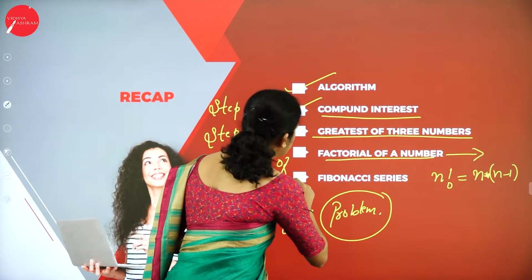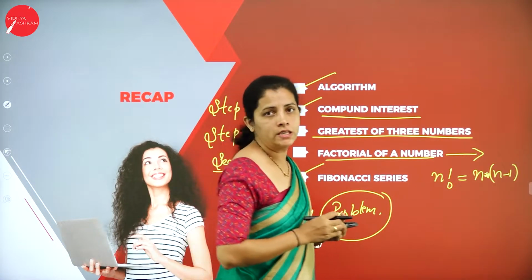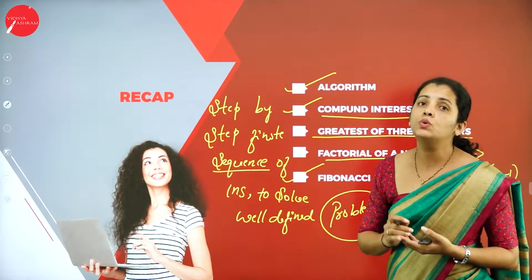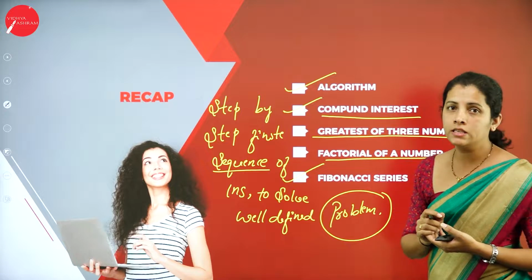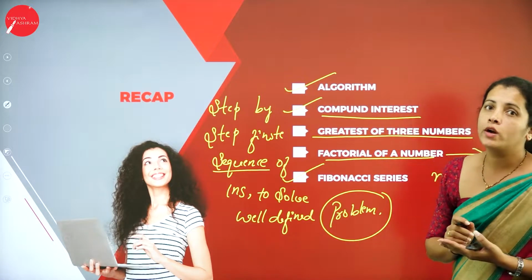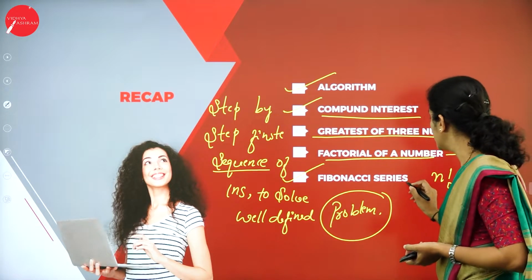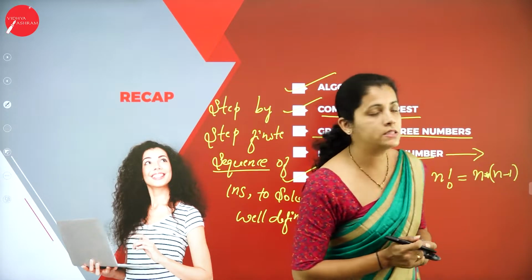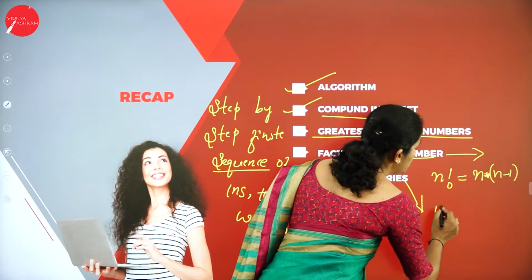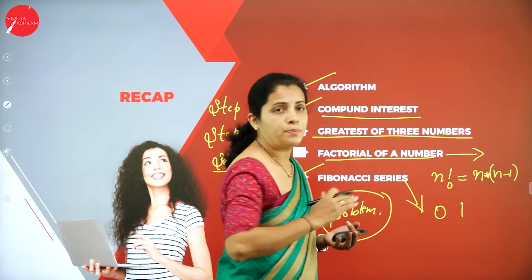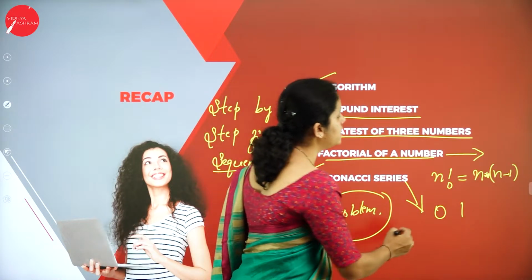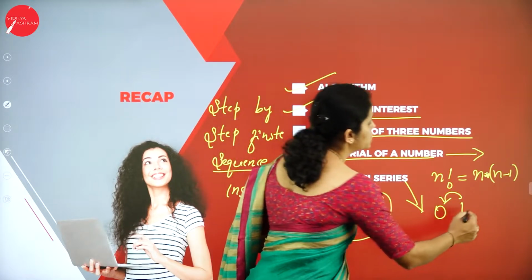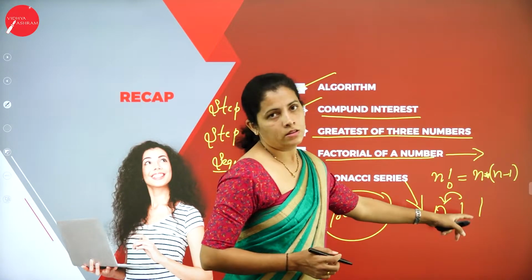Then we had discussion regarding Fibonacci series. That means what is Fibonacci series and how to write the Fibonacci series. Now tell me, what is Fibonacci series? So here Fibonacci series is nothing but the number series that starts from 0 and 1. Suppose if I want to get my third number, what I will do? I'm going to add my previous two numbers. So now I got the third number.